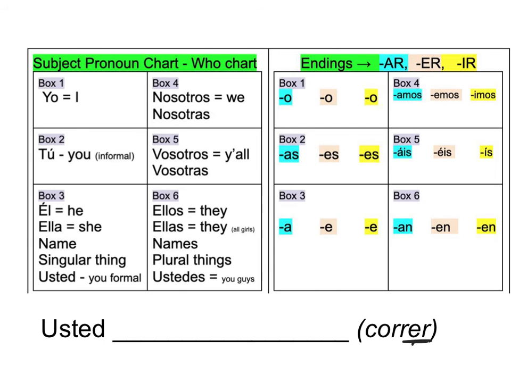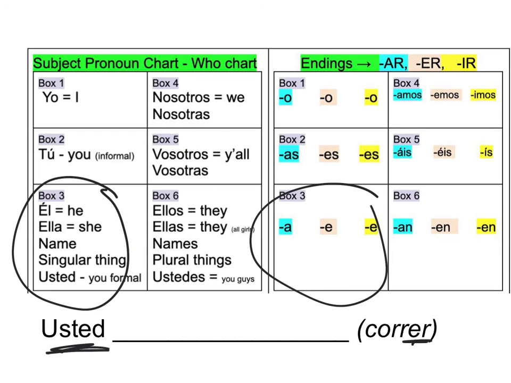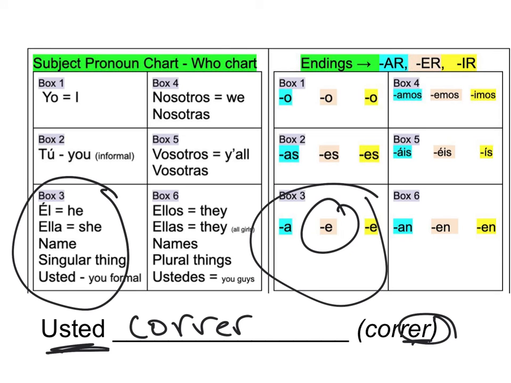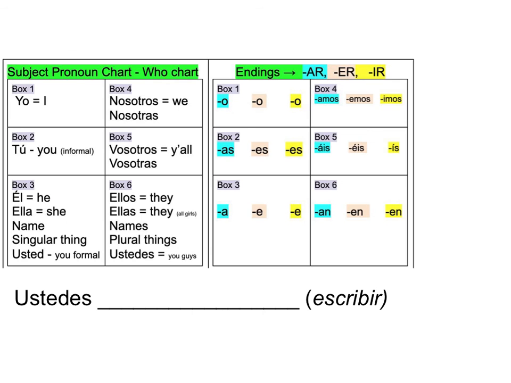Correr, to run, and it says usted, which is you formal. So we're trying to say you run. Usted, box 3, another ER verb, orange ending E. So chop and swap, correr, chop off the ER and change it with an E, corre, you run.